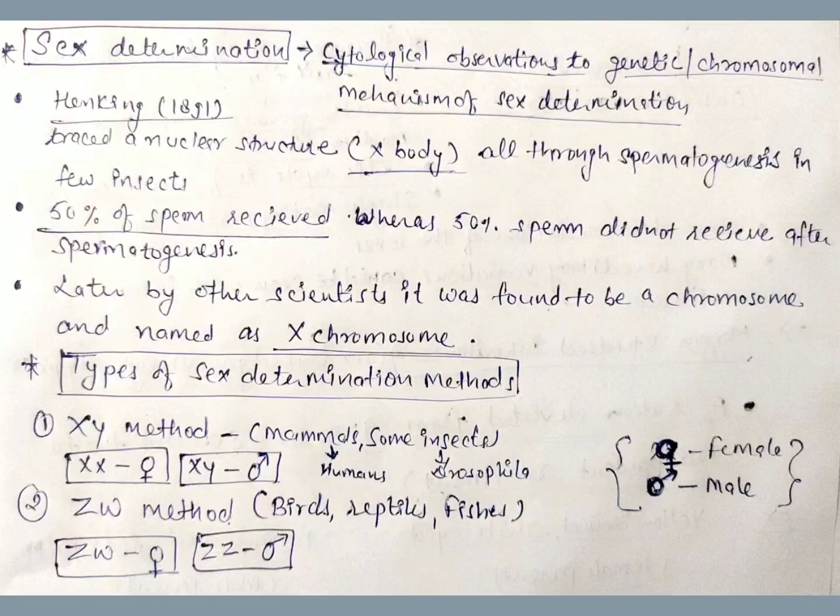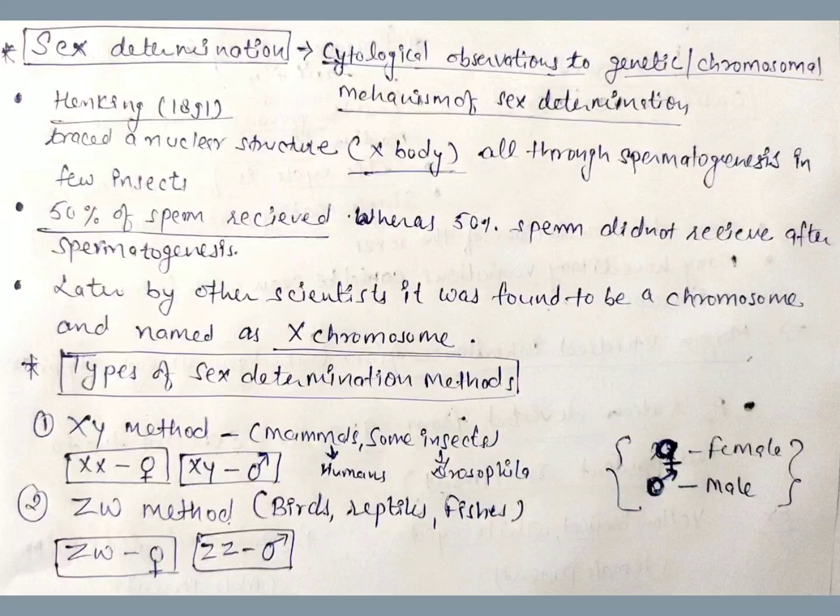Henking in 1891 traced a nuclear structure that was present throughout spermatogenesis in a few insects. In male insects, he found that after spermatogenesis, only 50% of the sperms received that structure and 50% did not. That structure was called the X body by Henking. Other scientists found that the X body of Henking was in fact a chromosome, and that's why it was given the name X chromosome.